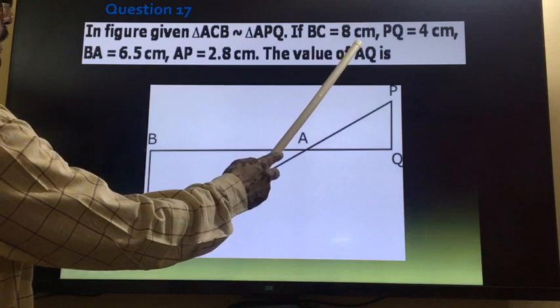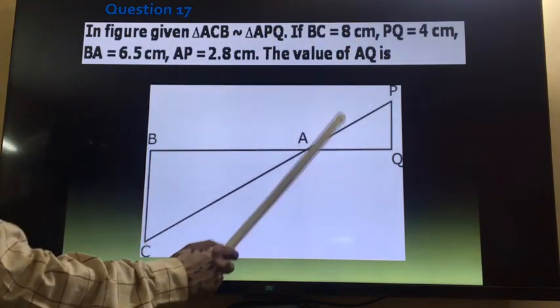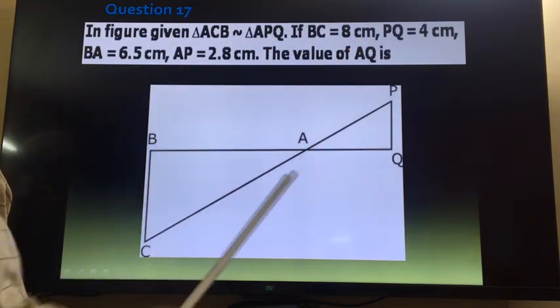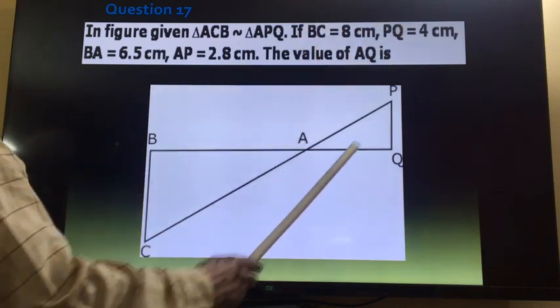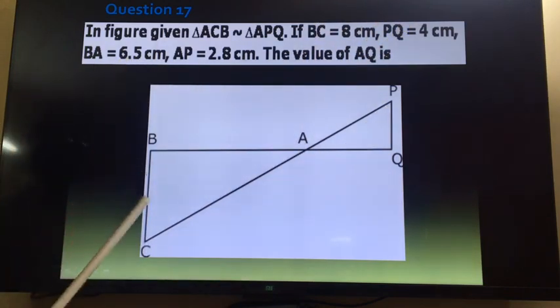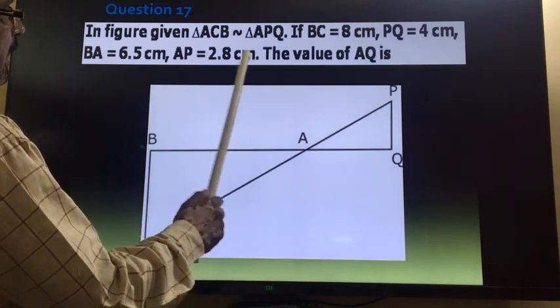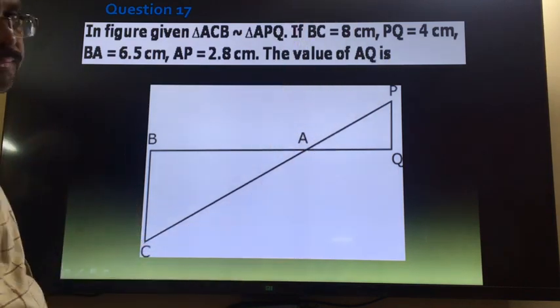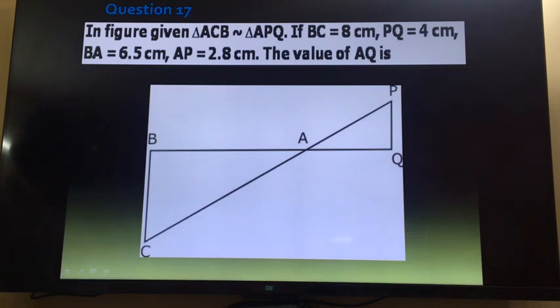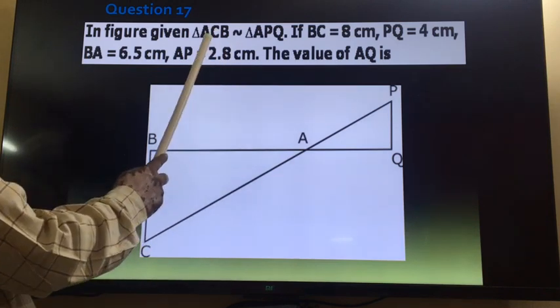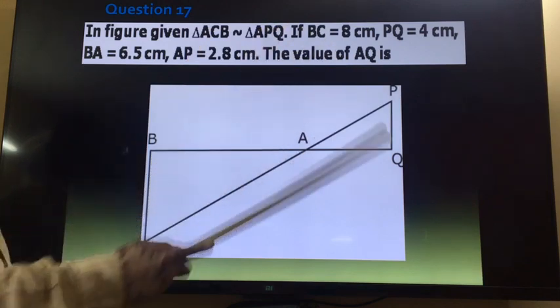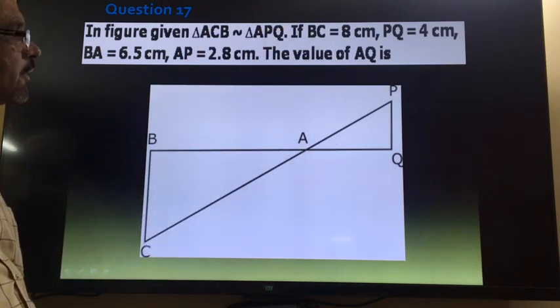So BC is equal to 8 centimeter, this is given, and PQ is equal to 4 centimeter. BA is equal to 6.5 and AP is equal to 2.8. We have to find out the value of AQ. So what do we want in this case? We want the side, not the angle. So we can say if triangles are similar, then sides are proportional, right?